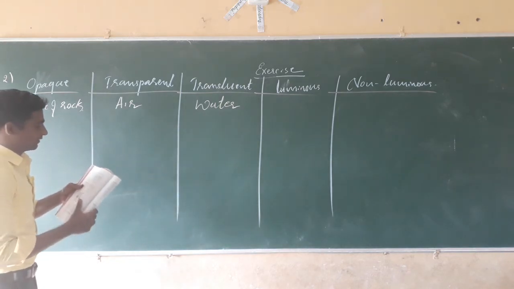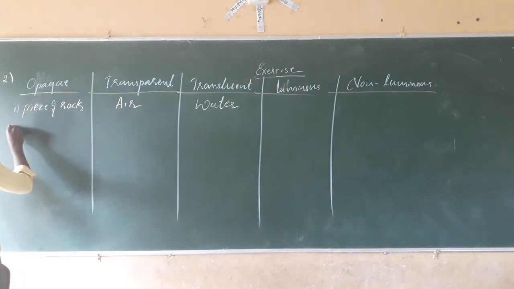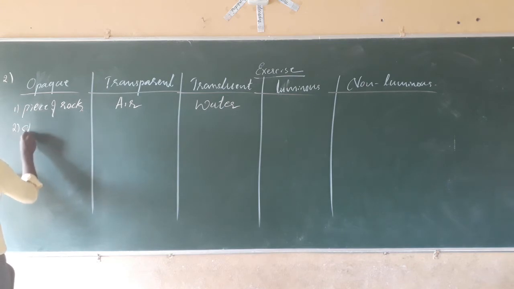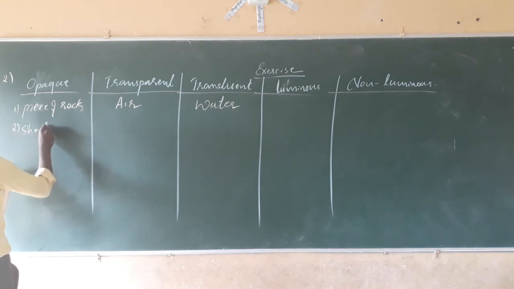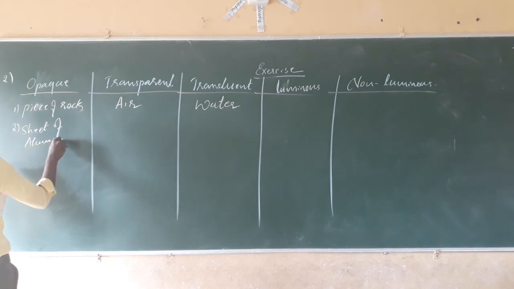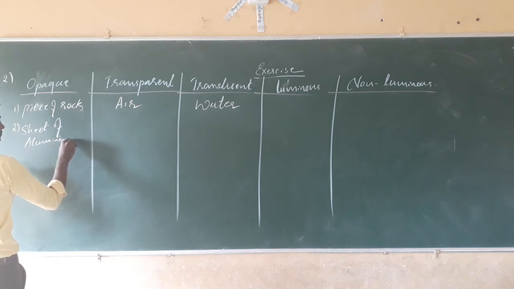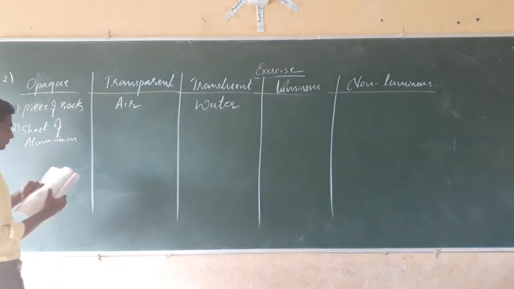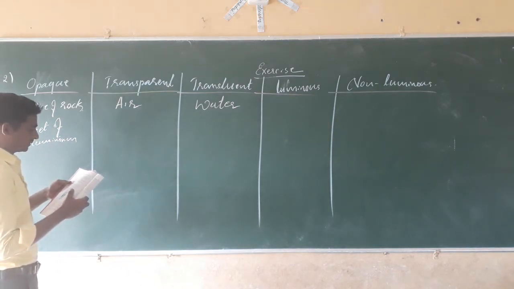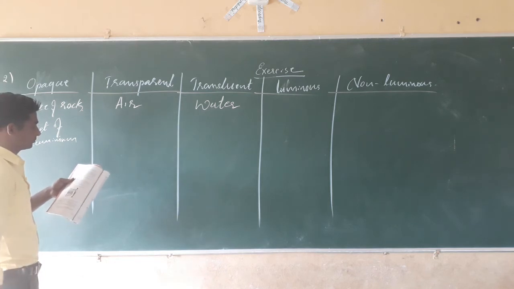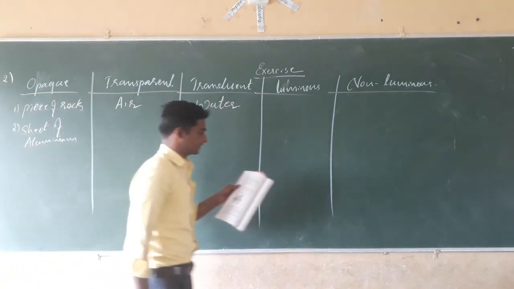Next, sheet of aluminium. Next, a mirror, non-luminous objects.